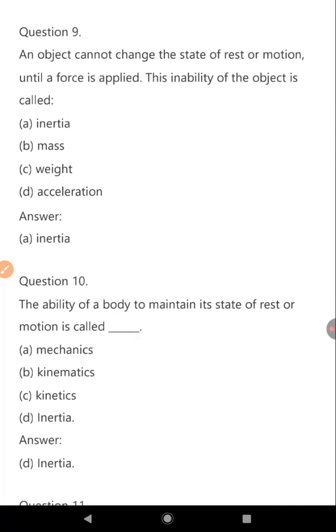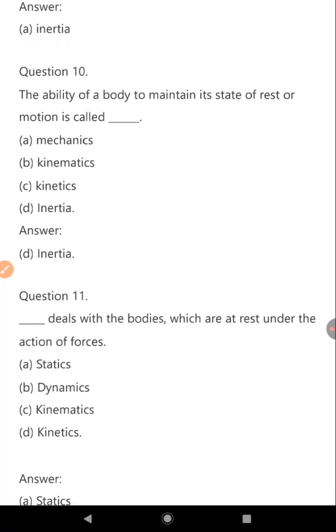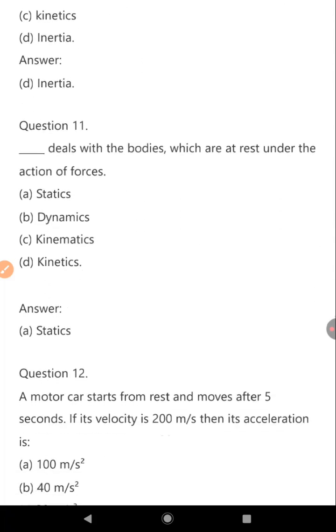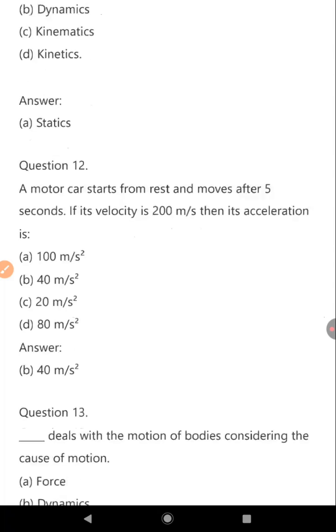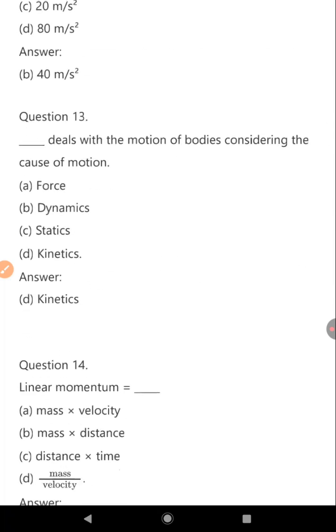An object cannot change its state of rest or motion until a force is applied. This inability of the object is called inertia. The ability of a body to maintain its state of rest or motion is called inertia. Statics deals with bodies which are at rest under the action of forces. A motor car starts from rest, and after 5 seconds its velocity is 200 m/s, then its acceleration is 40 m/s².